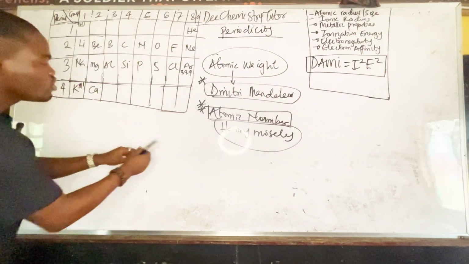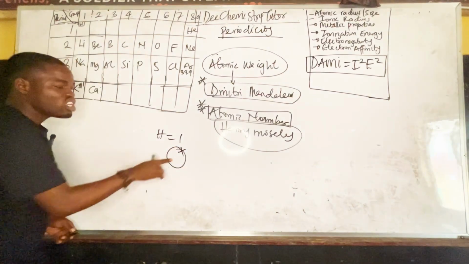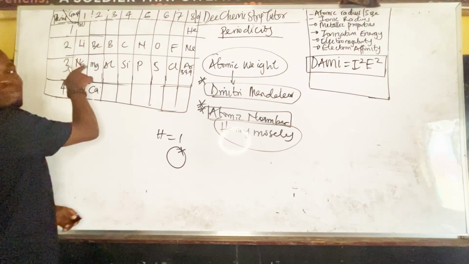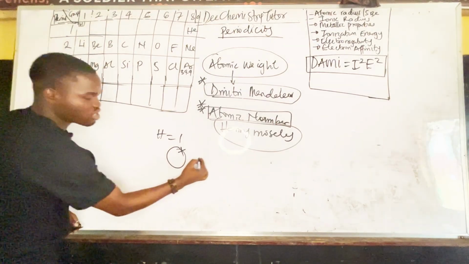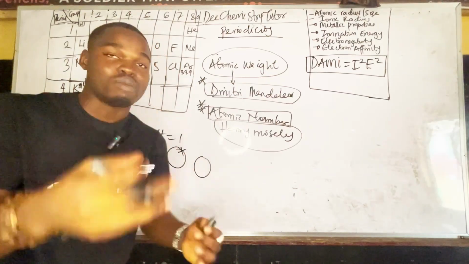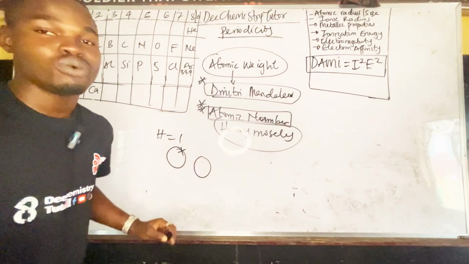Why? Hydrogen is 1. That means if hydrogen loses an electron, it's going to behave like what? A group 1 element. Don't forget, the reason why all this happens is to attain stability. That's the reason why reactions, why chemical bonding happen, is to attain stability.